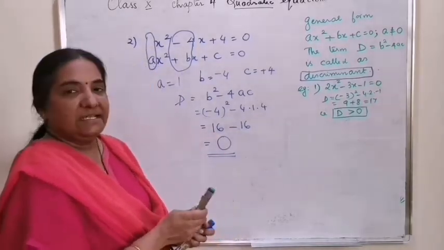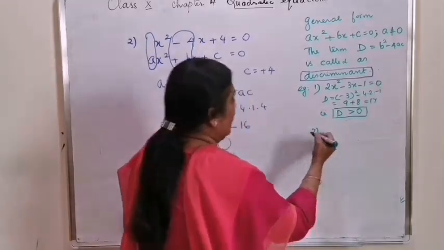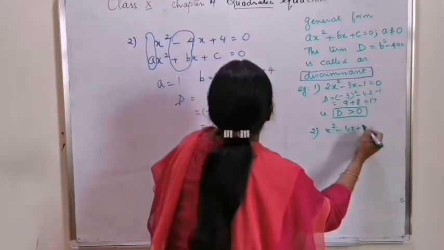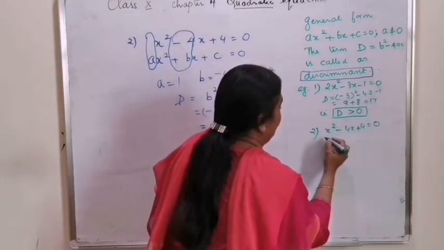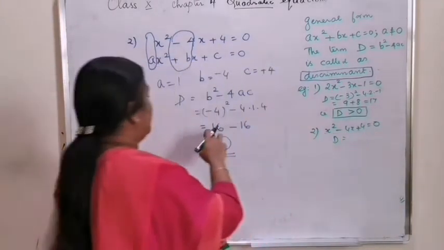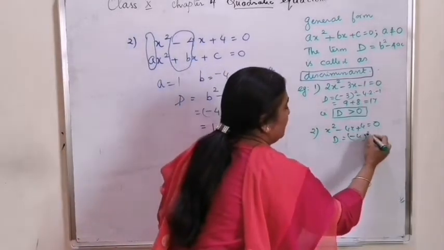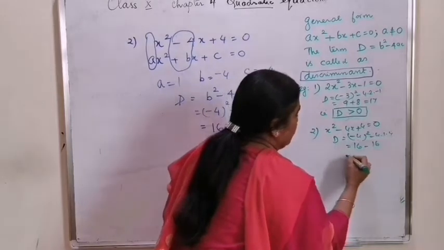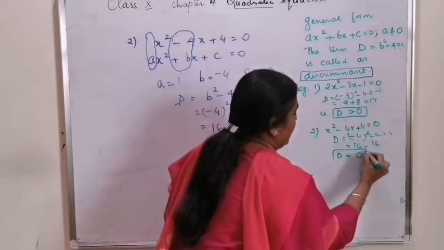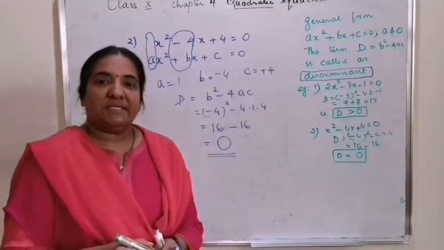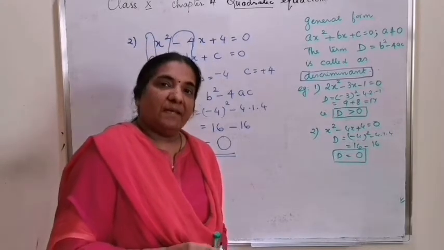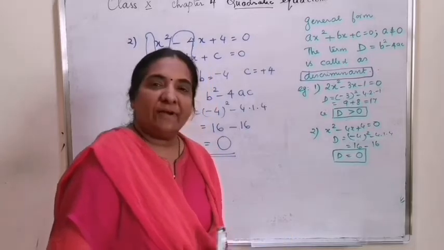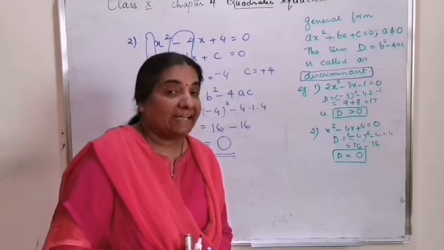Let us take it as a second example as x square minus 4x plus 4 equal to 0, where your d value is minus 4 the whole square minus 4 into 1 into 4. 16 minus 16 is equal to 0, that is the d value is 0. Now let's take another example where d value becomes negative.